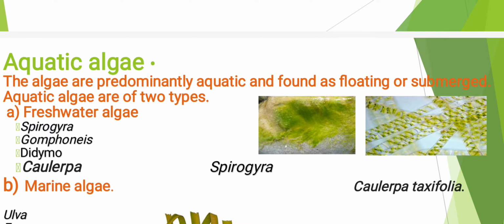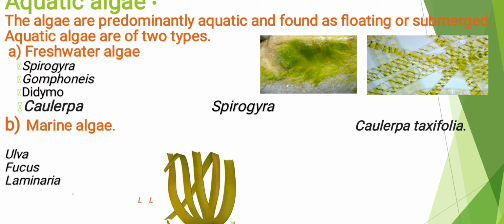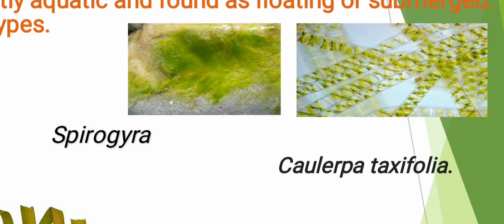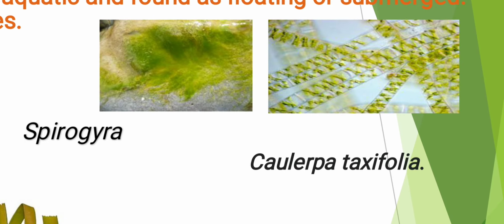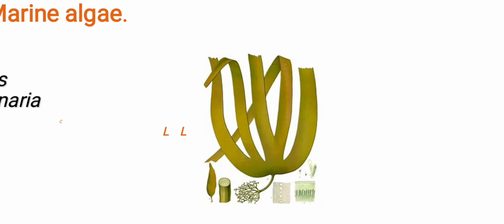Students, algae are predominantly aquatic and are found as floating or submerged. They are of two types, that is freshwater and marine water. As name indicates, freshwater algae are present in rivers, lakes and ponds. And examples of these are Spirogyra, Gomphonema and Didymo as well as Chlorophyta. You can see here enlarged image of Spirogyra as well as Chlorophyta. These are the algae of freshwater habitat.